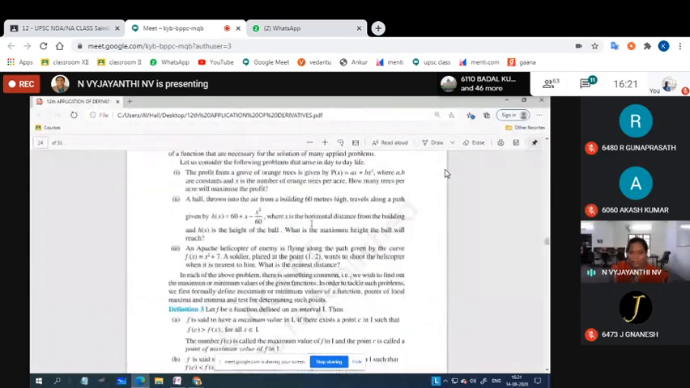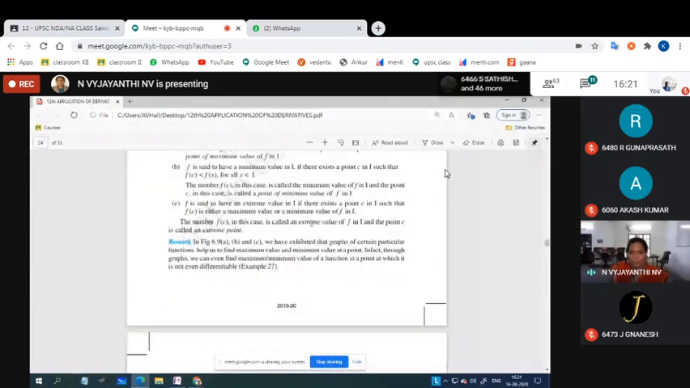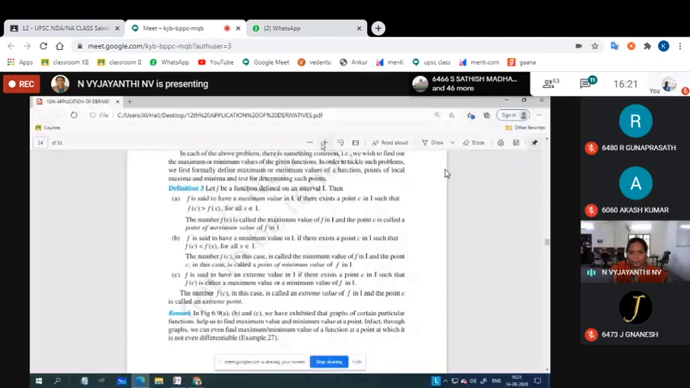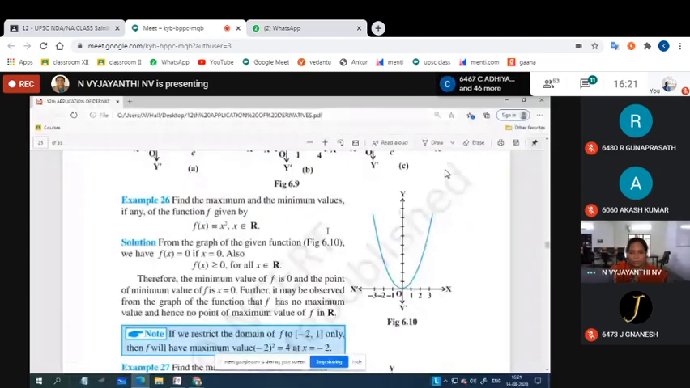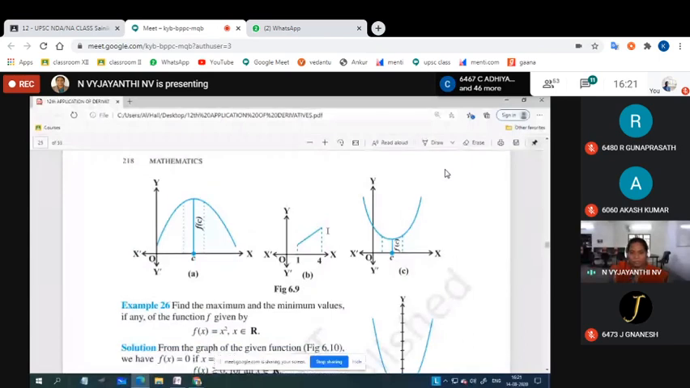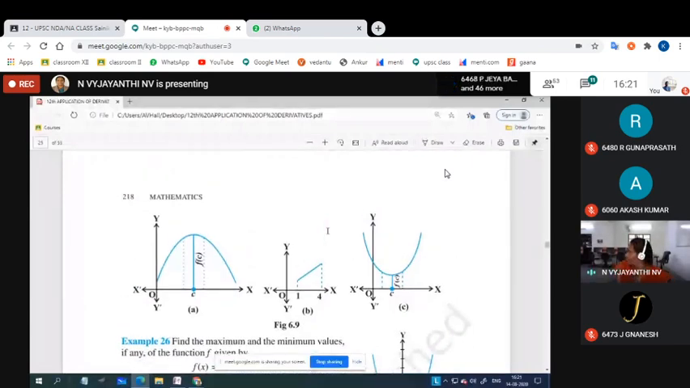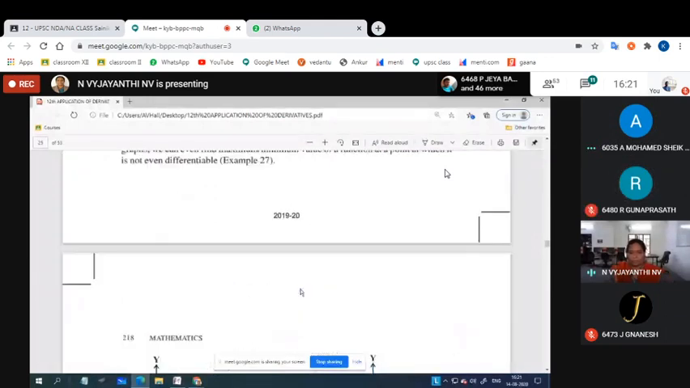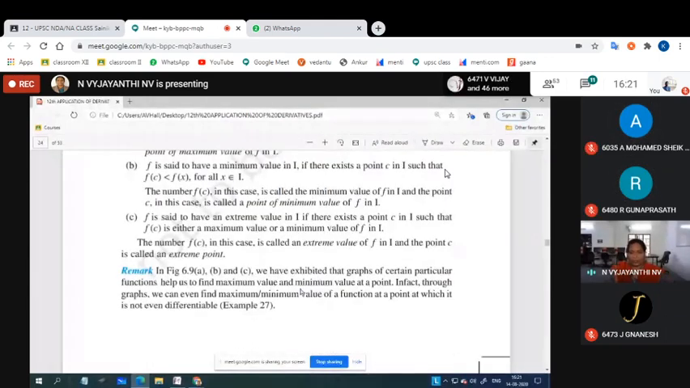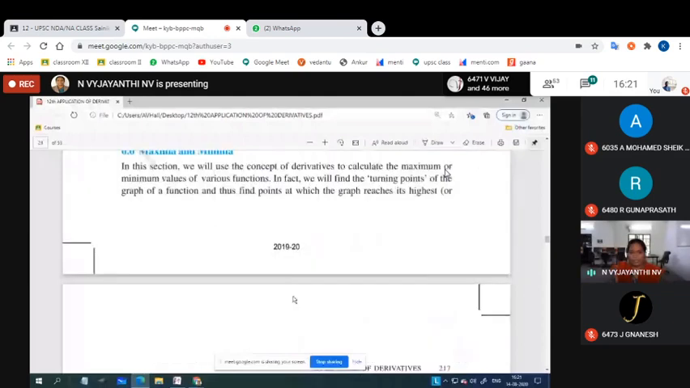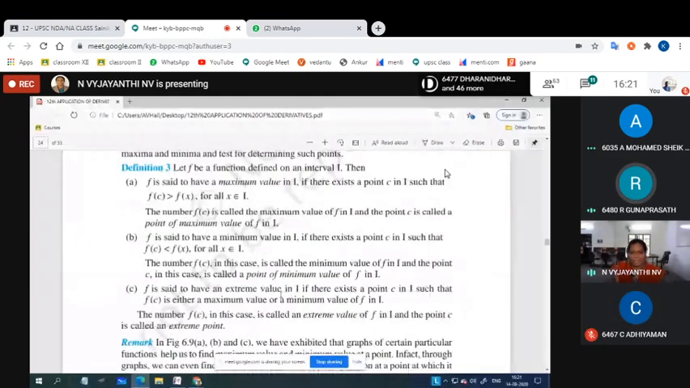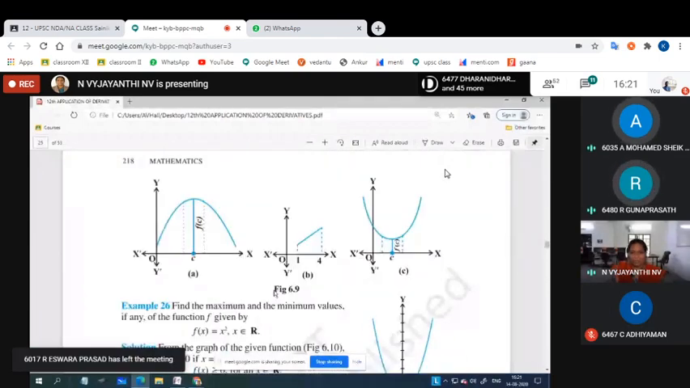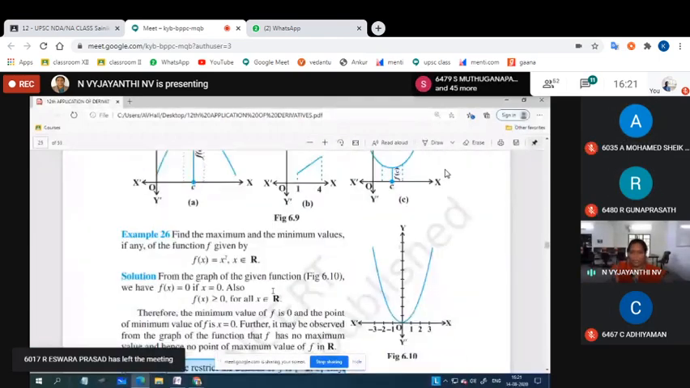So, in the last class, we were discussing maxima and minima, isn't it? Yes, ma'am. We used a test for finding maxima and minima. What is the test called? Double differentiation. Second derivative test. Okay, second derivative test.